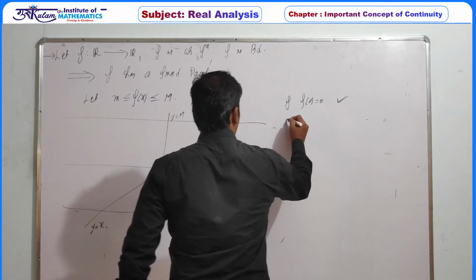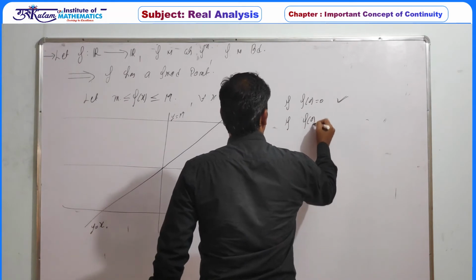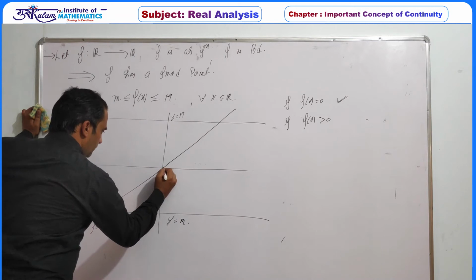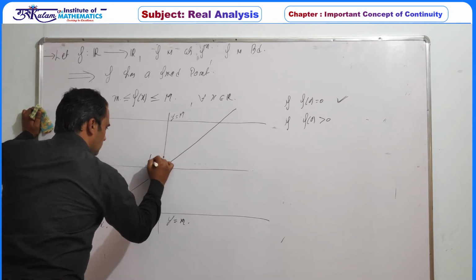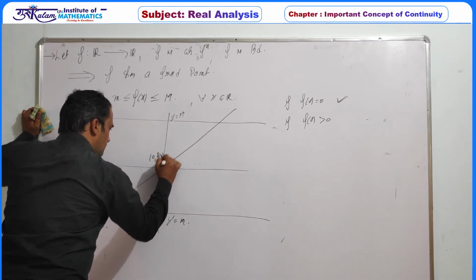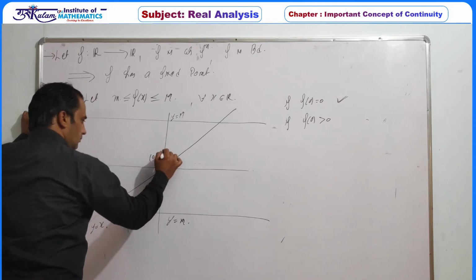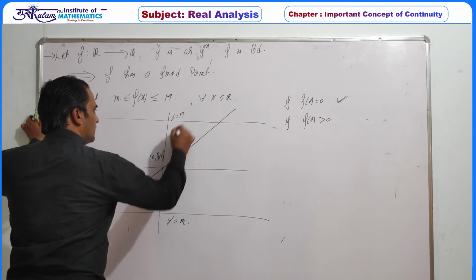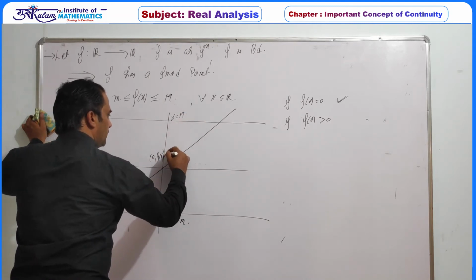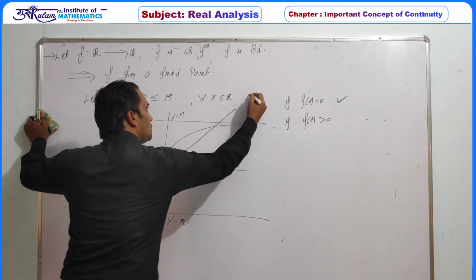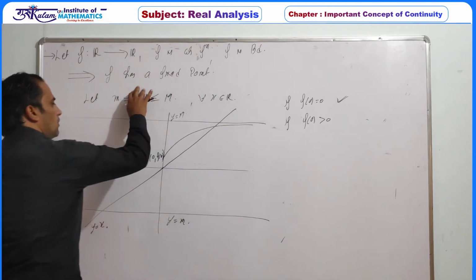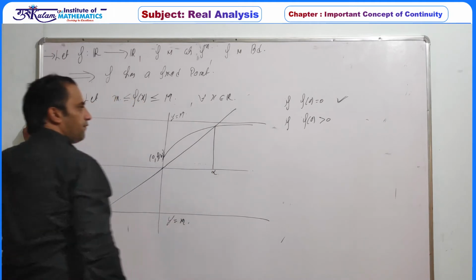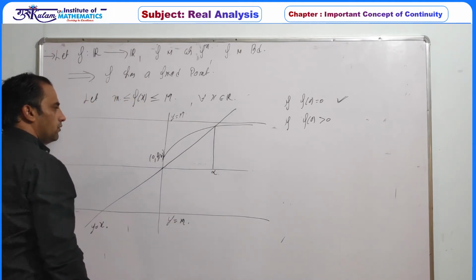Second case: if f at 0 is positive, so at 0 the value of the function is positive. So this is the point (0, f(0)). Now your function is continuous and this capital M is an upper bound. Since the function is bounded above, there must exist alpha such that f(alpha) equals alpha.